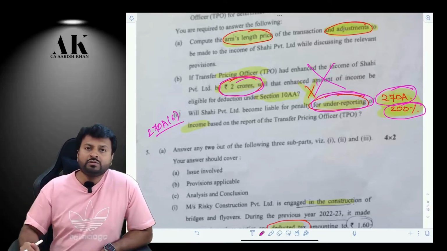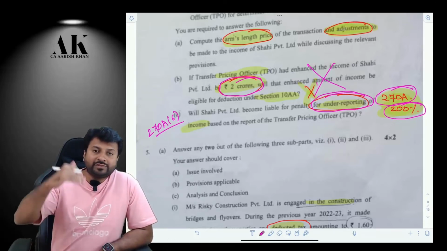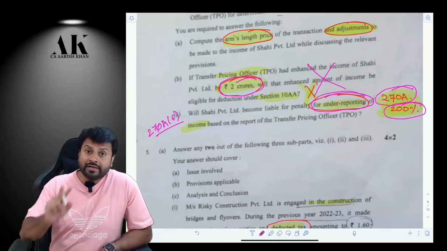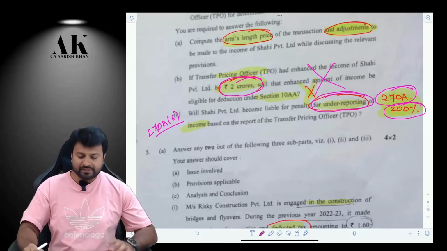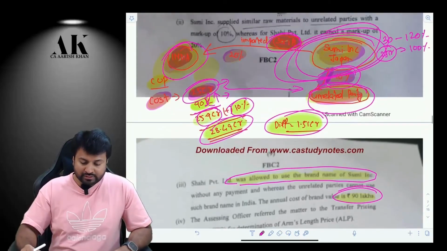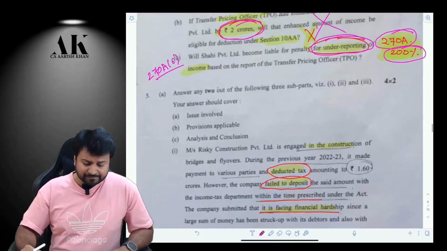But if you do not follow those things, and if the officer finds some income, some arm's length price which is increased by the officer, he will also impose what? Penalty under 270A at the rate of 200%, not 50%. Okay, so this is what this question is all about. It was a good question, but a lengthy question for 6 marks, very lengthy. Anyways, let's come to the next question.